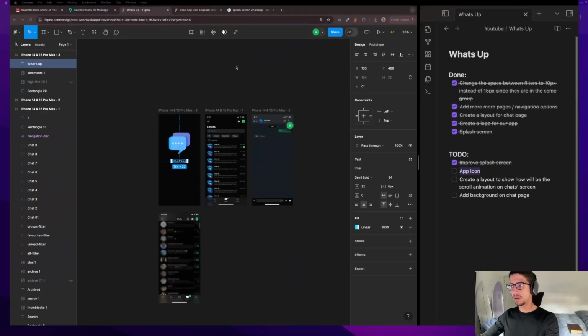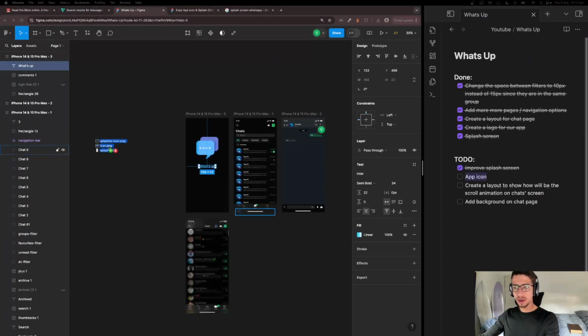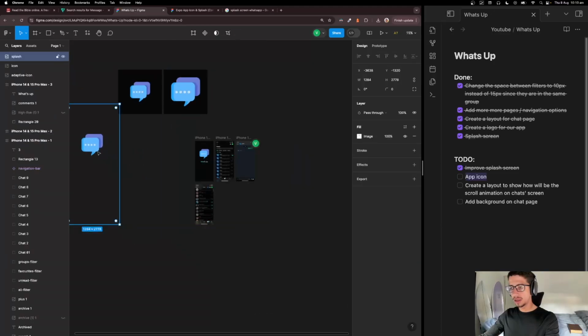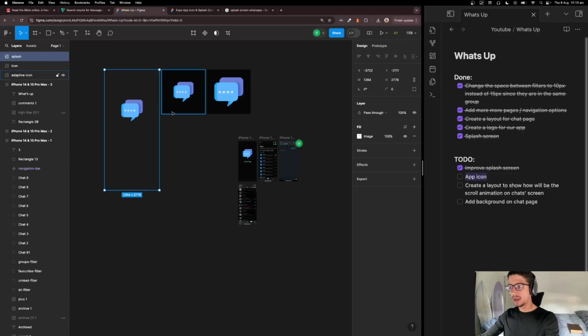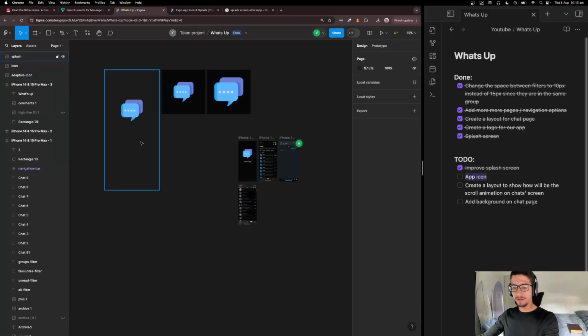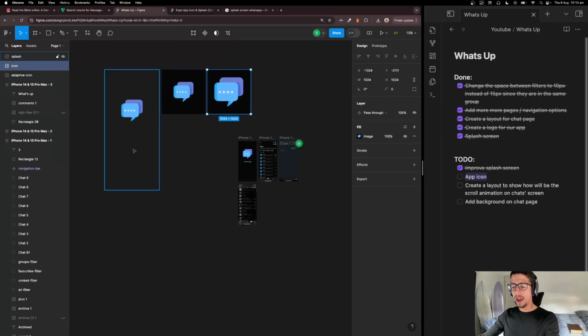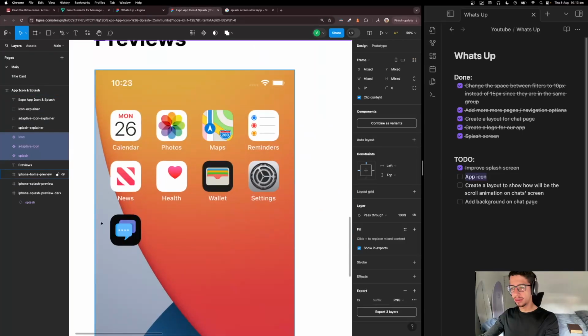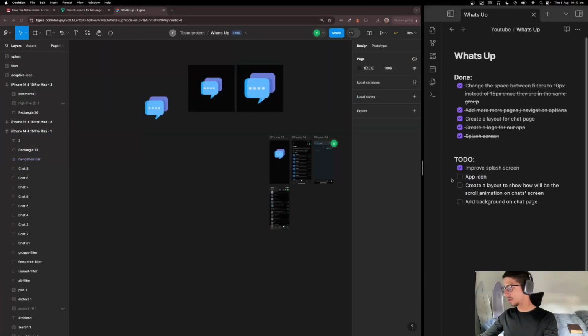I'm opening on the screen. Come here and just paste. Nice. So we have this splash screen and those icons that we need. In the future, it will make sense because we will need to use these files on Expo project. We're gonna copy those and put on assets folder, and the app will automatically use this as the icon of the application, like here.